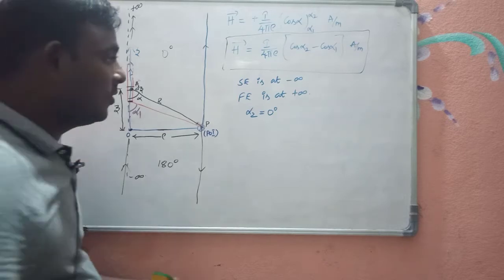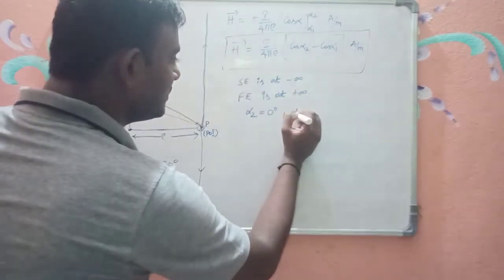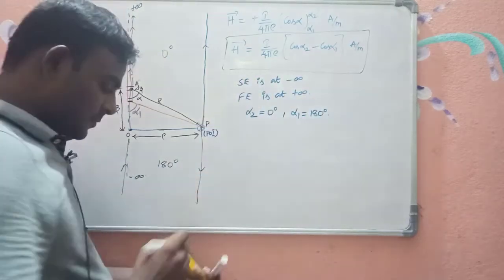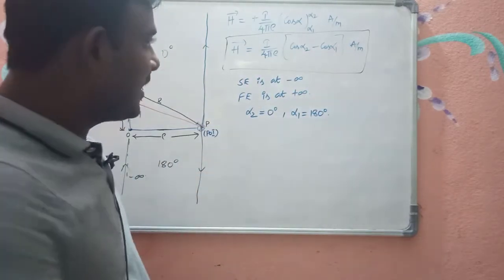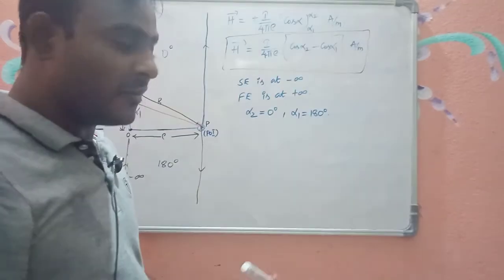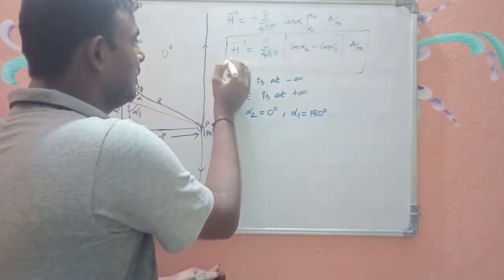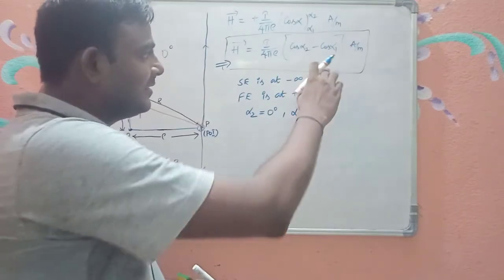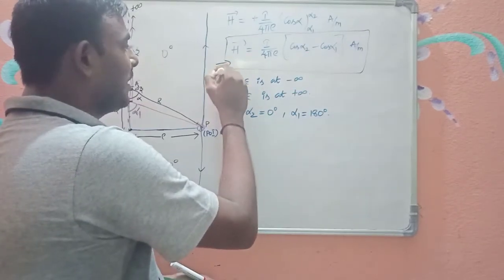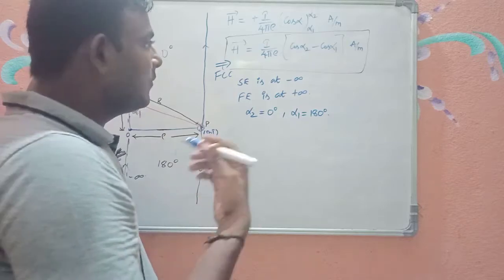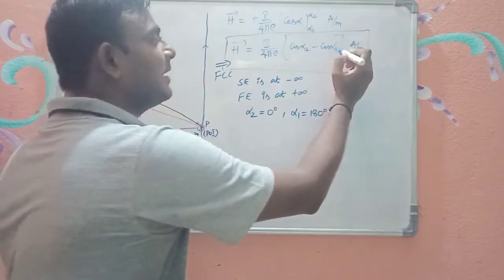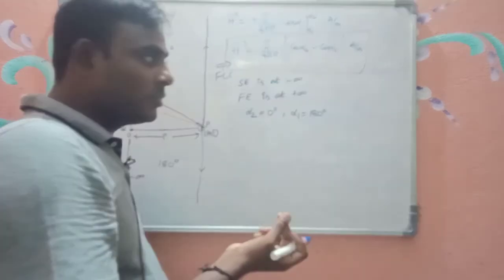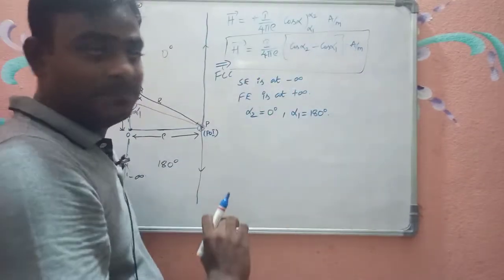Now alpha 1 becomes 180 degrees. Okay, when I want to extend the expression for magnetic field intensity from finite conductor to infinite. Okay, this is for a finite current carrying conductor. Here the starting end is making an angle of alpha 1 and the finishing end is making an angle of alpha 2. In that case, this is the expression.